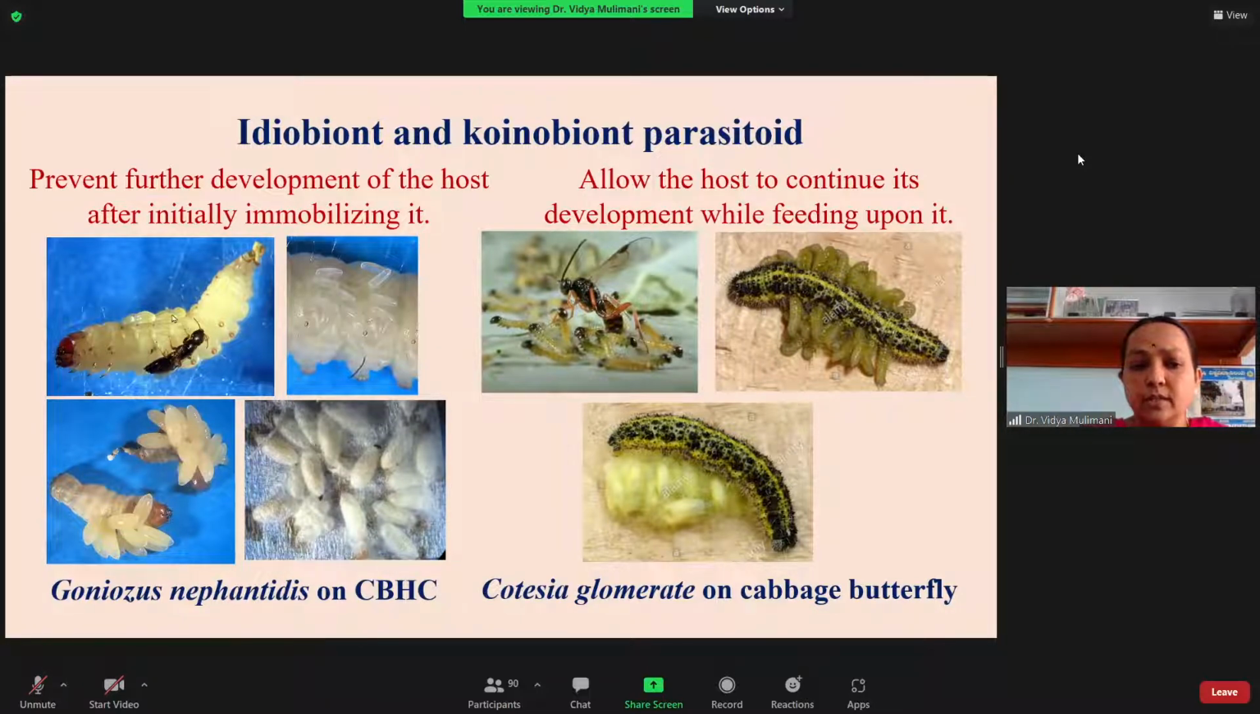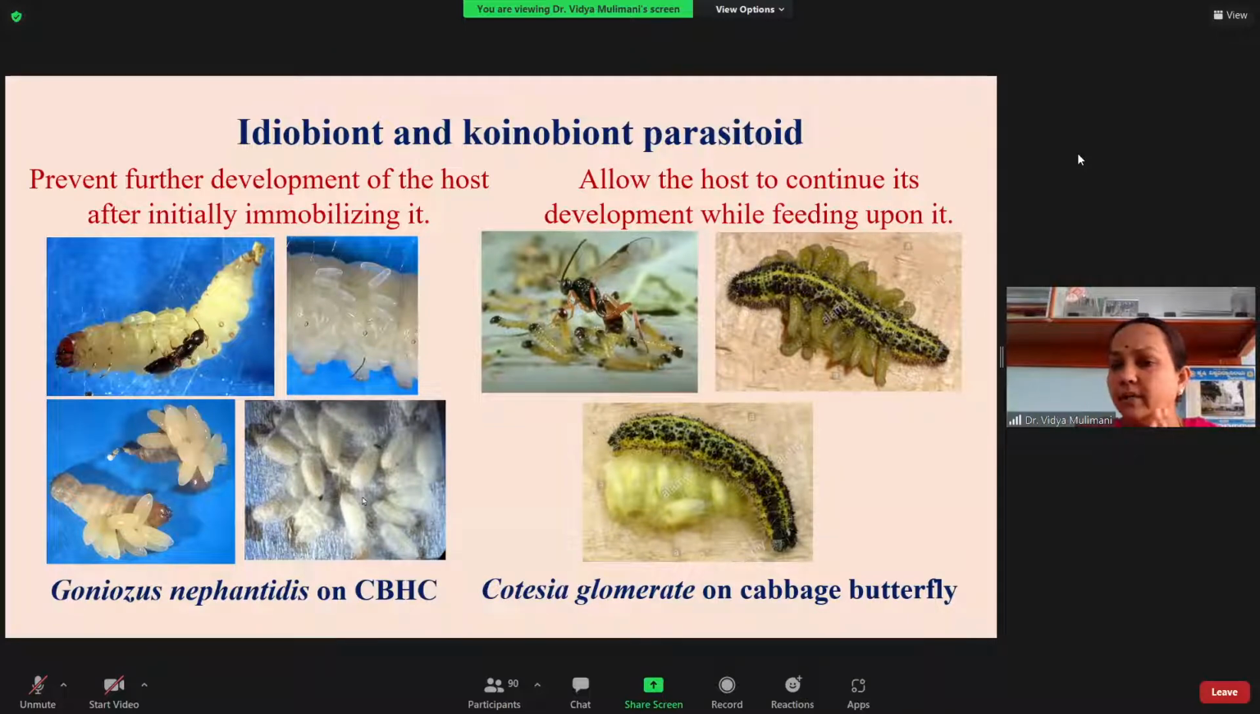So here you can see this is the first stage, where the caterpillar is fresh, with eggs of the parasite. These eggs, upon hatching, feed on the body fluid. And at the end, you can see only the skin of the caterpillar. So this is what is called a parasitoid. During the process of development, they kill the host only during the process of the development.